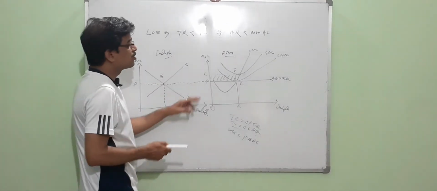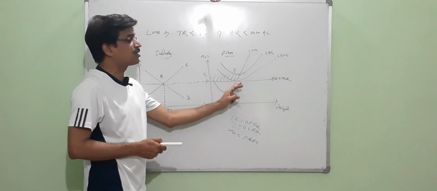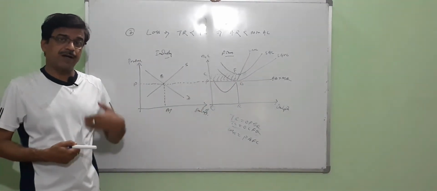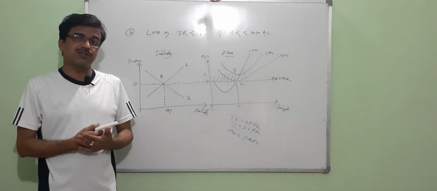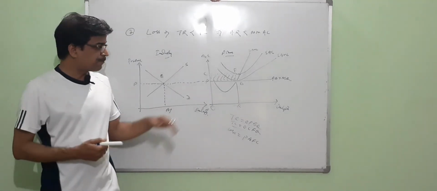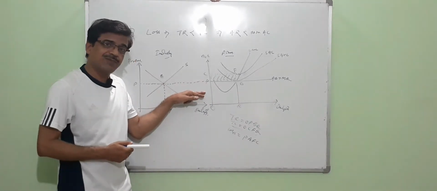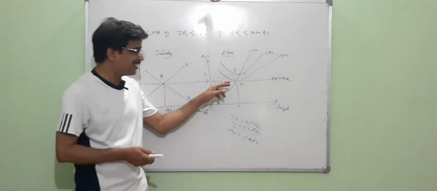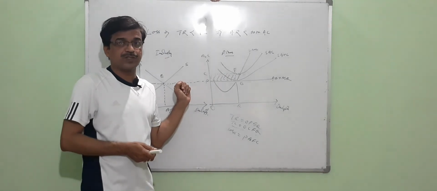That means total revenue is the same as total variable cost. Now the price he receives after selling the product exactly equals the maintenance cost. Therefore, if the price falls a little below OP, he may shut down his business. Therefore, the point E is known as the shutdown point.